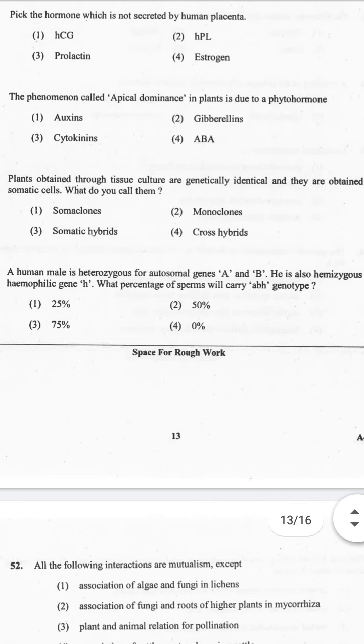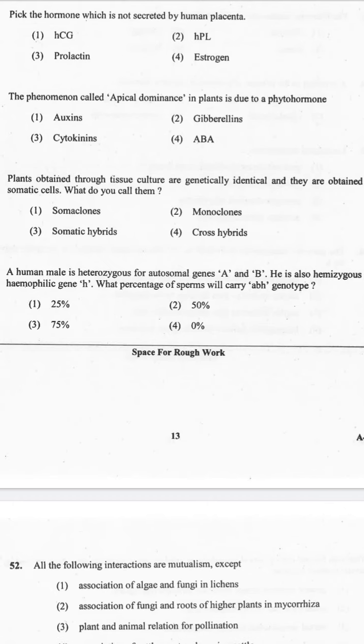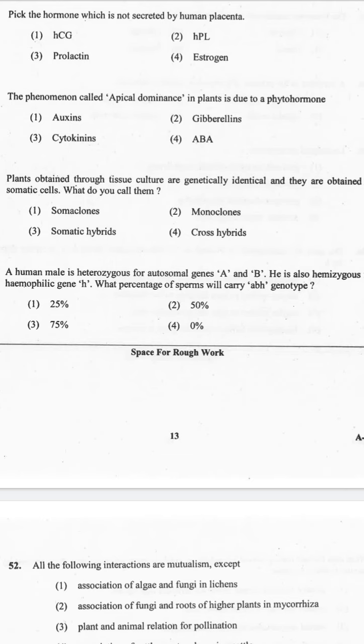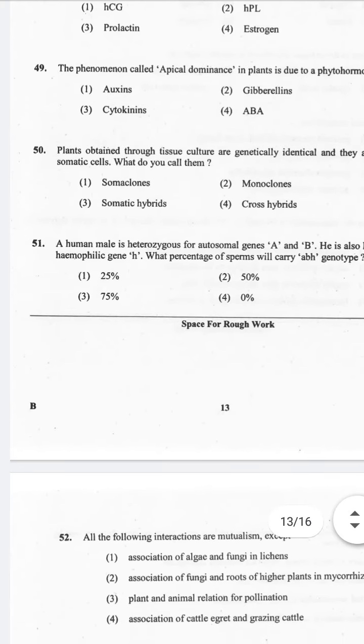Answer 1. 25%. Explanation: 25% of sperms will carry A, B, H genotype. Now let's see question number 52.